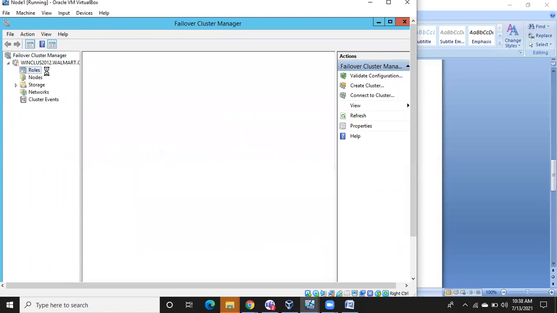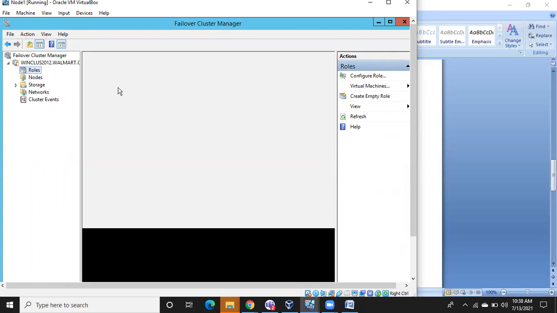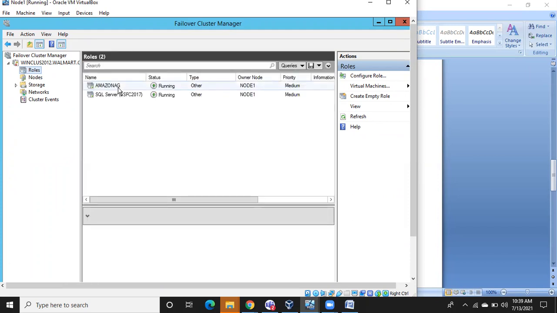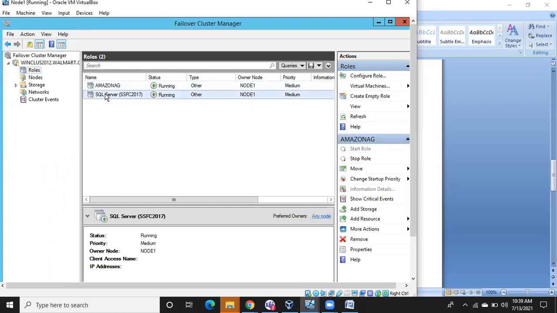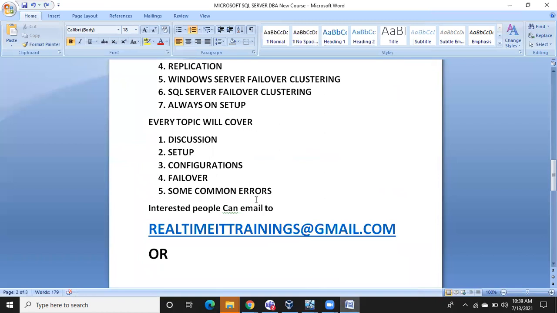That's not an issue. You can see here these are the cluster roles: SQL Server role, AG role. So we can configure everything like this, like a real-time setup. This is the AG role, and this is the SQL Server cluster role. So this is how we are going to configure the HADR concepts in our laptop. This is the course curriculum.